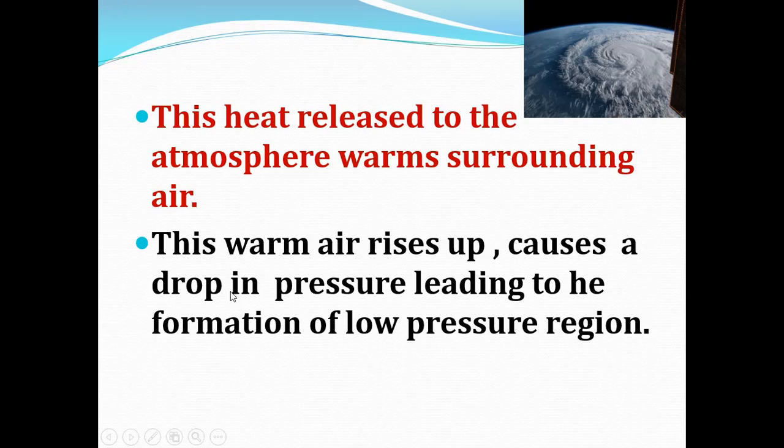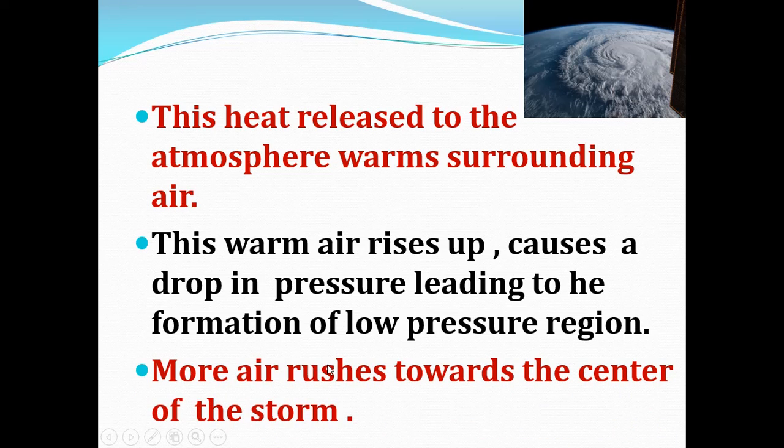So how does the formation of the low pressure region occur? When the water evaporates from the sea, it receives heat from the atmosphere and converts to water vapor. Again, the water vapor releases the heat to the atmosphere, which warms the surrounding air. And this warm air rises up, which causes a drop in the pressure, leading to the formation of a low pressure region.